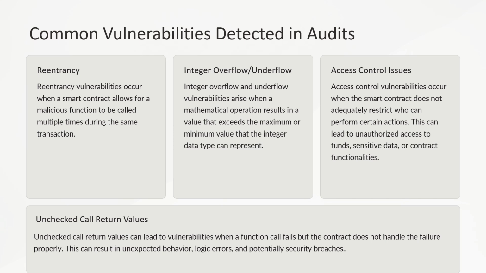Unchecked call return values can lead to vulnerabilities when a function call fails, but the contract does not handle the failure properly, potentially resulting in unexpected behavior, logic errors, and security breaches. This vulnerability can introduce unpredictability and potential security breaches into the contract's functionality, undermining its reliability and security. It's akin to a system failing to properly respond to errors or exceptions, leading to unexpected, potentially harmful consequences.